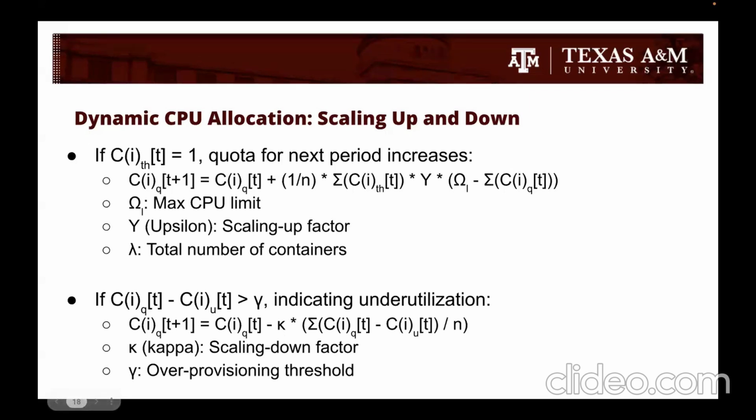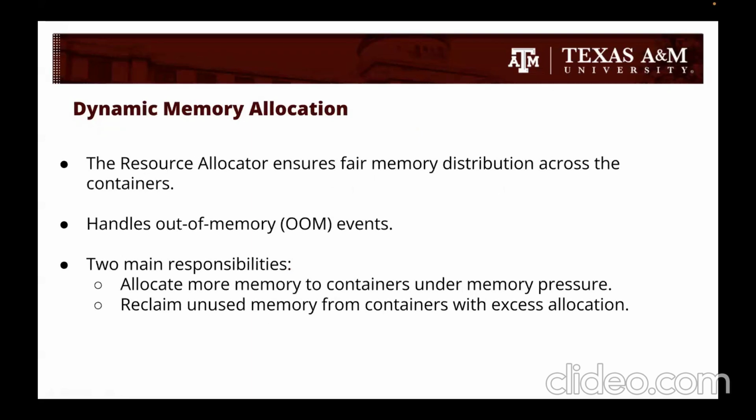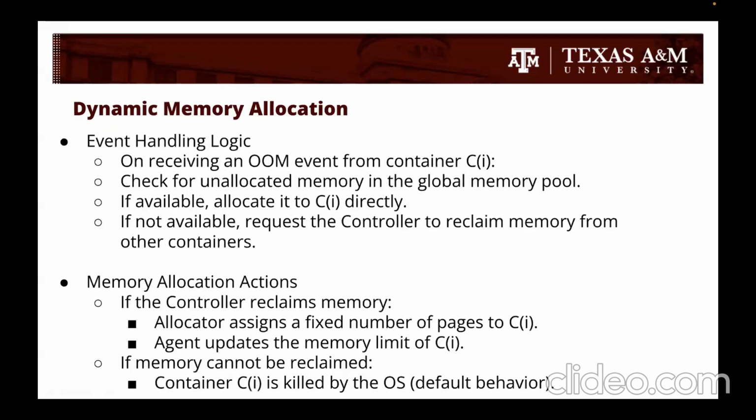So, similarly, for memory allocation, the resource allocator has two main responsibilities. First is to be reactive by allocating more memory to containers that are under memory pressure. And second is to be proactive by periodically reclaiming unused memory from containers that have been allocated more than they actually need.